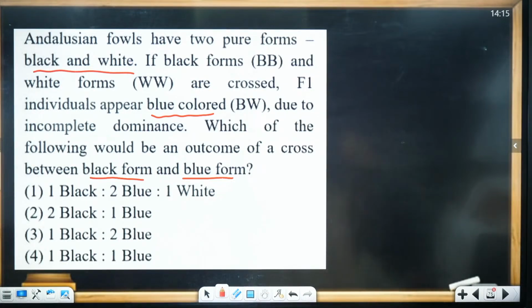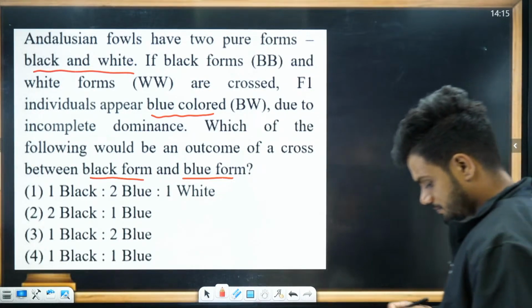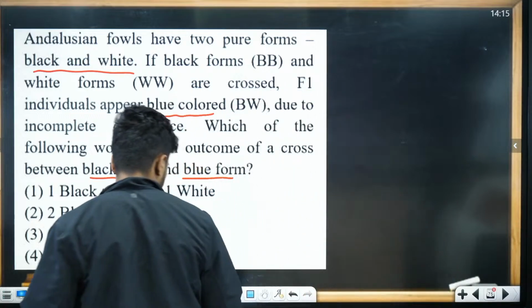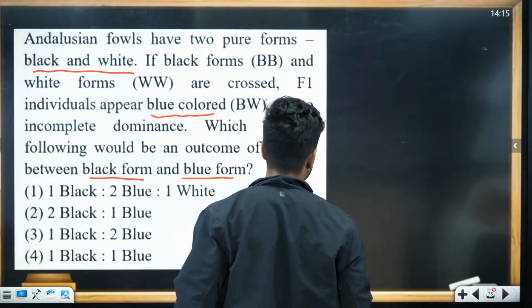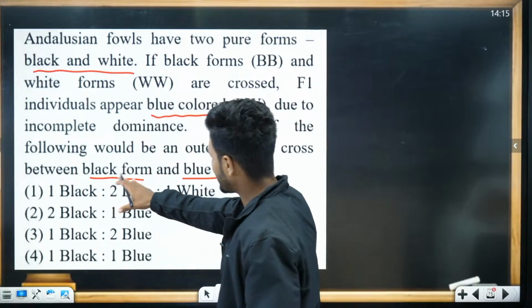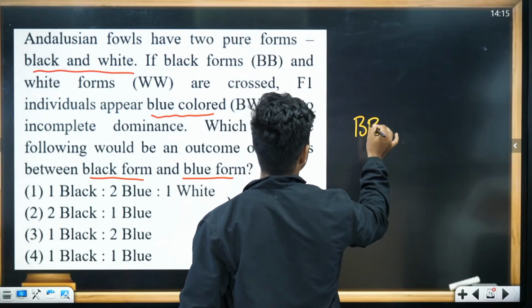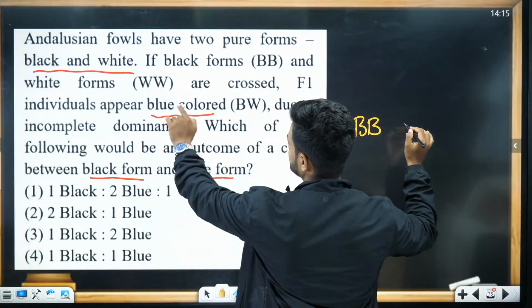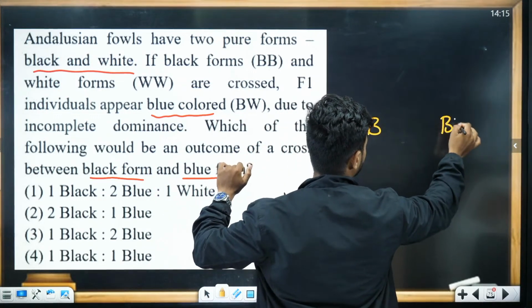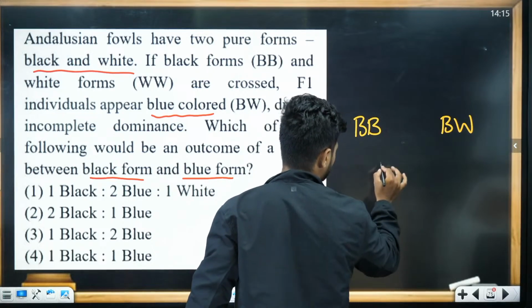Done, students? Let me do it. Now tell me, what is the genotype of the cross between black form and blue form? Black form is going to be BB, and blue form is going to be BW. Okay, let's do the cross.